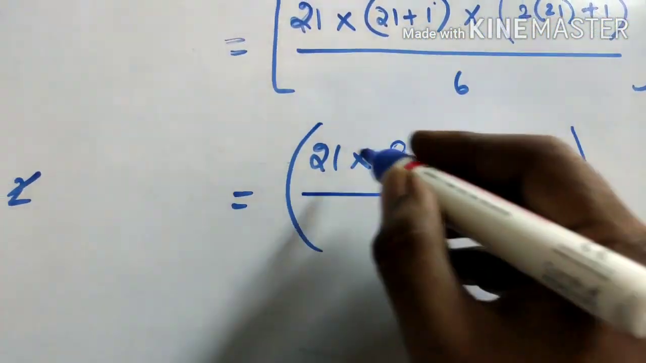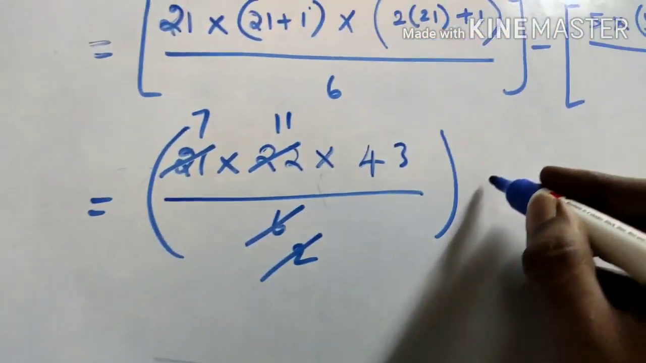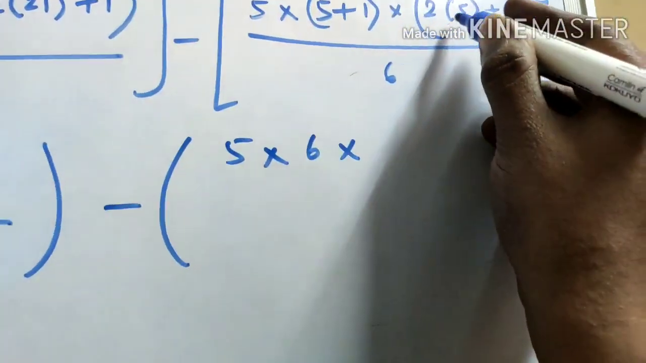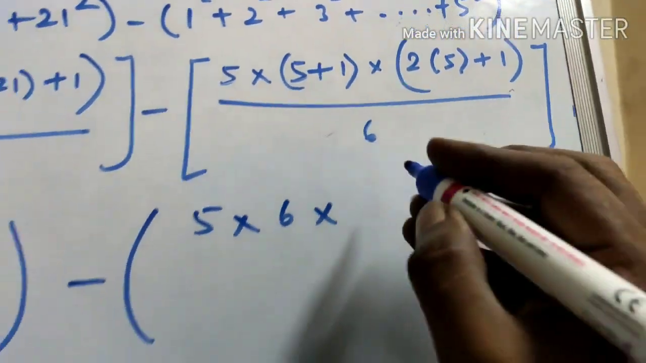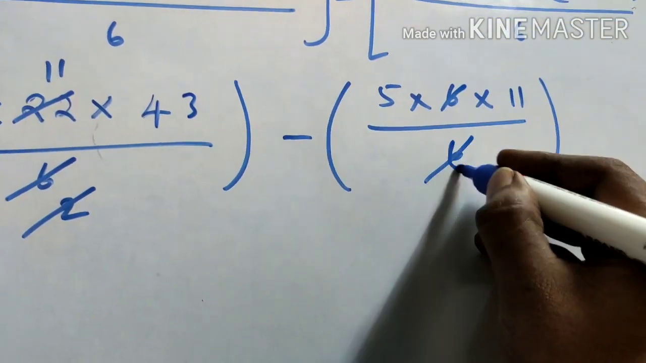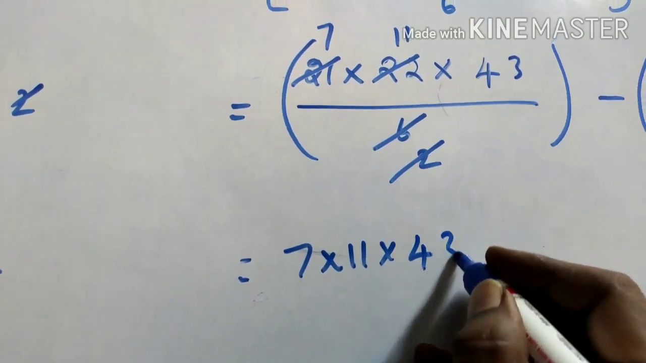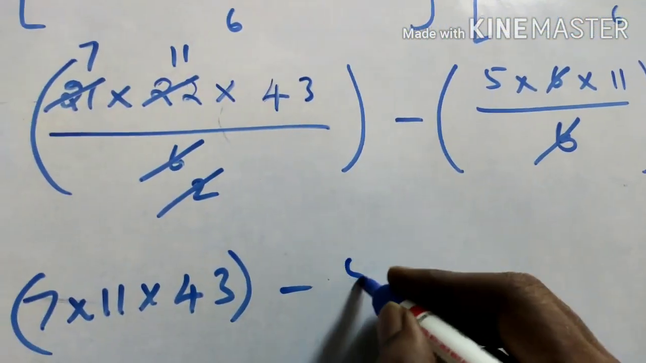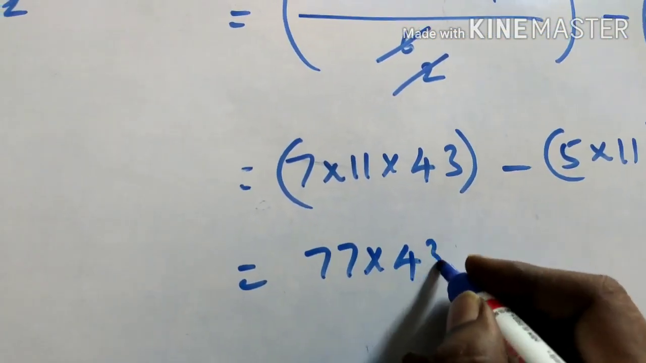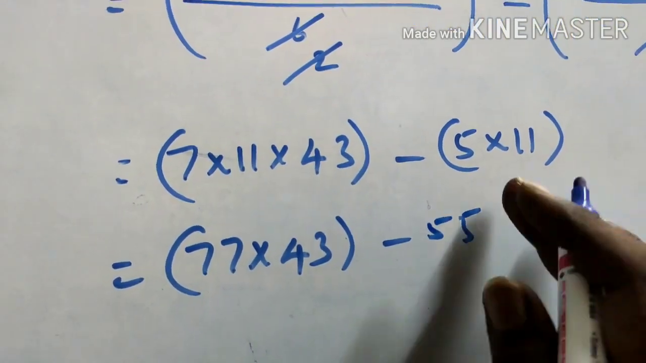Now you can cancel this 6 and 21 by the 3 table: 7 3s are 21, and 2 and 22 by the 11 table, minus 5 into 6 into, 2 5s are 10, 10 plus 1, 11. So 11 by 6. Now you can cancel 6 and 6. Okay. Now see here, 7 into 11 into 43 minus 5 into 11. Now 7 into 11, 77 into 43 minus 55. Okay, minus 55, 5 11s are 55.